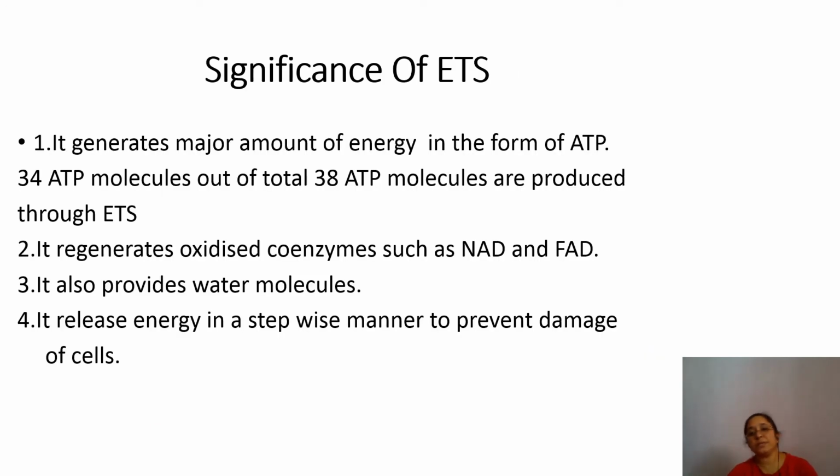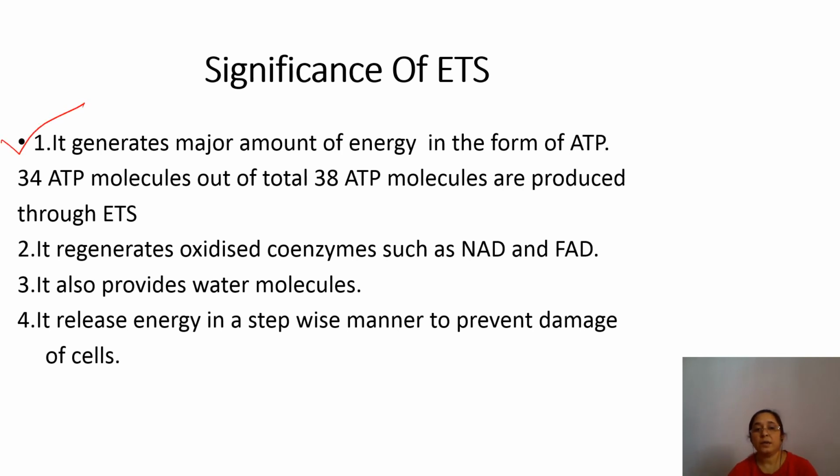Now what is the significance of the electron transport system? First of all, it generates a major amount of energy in the form of ATP, right? Because 34 ATP molecules out of a total of 38 are produced by the electron transport system. Fine.